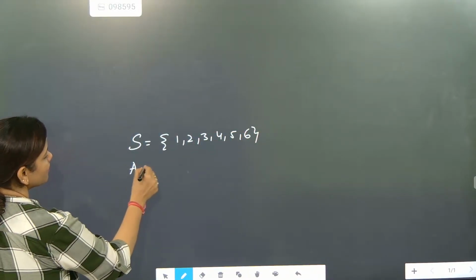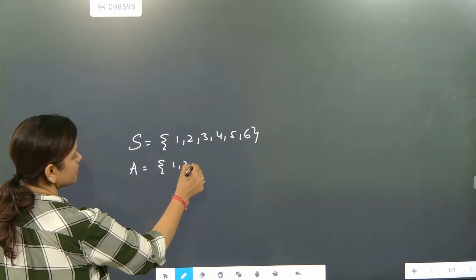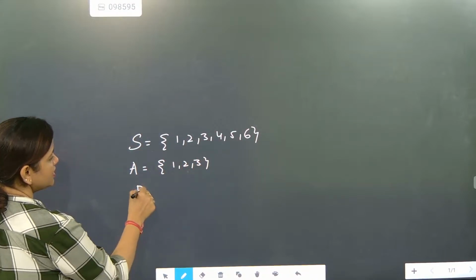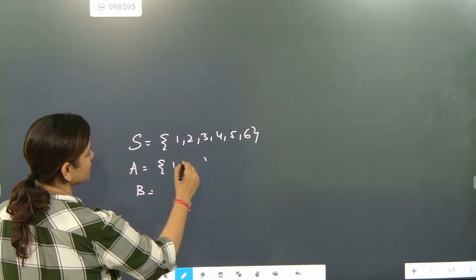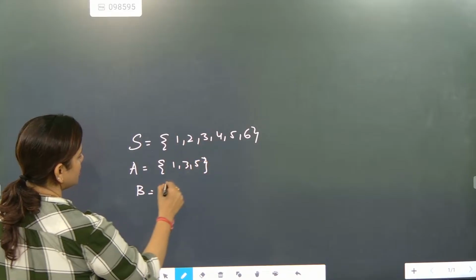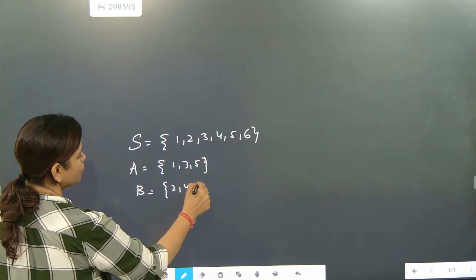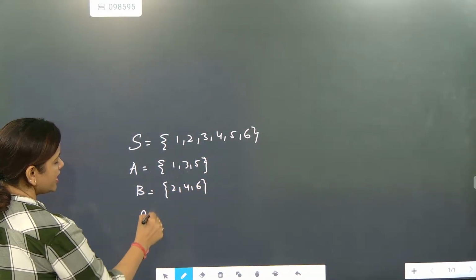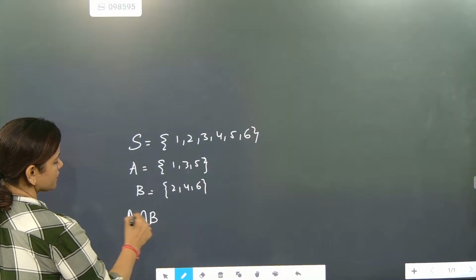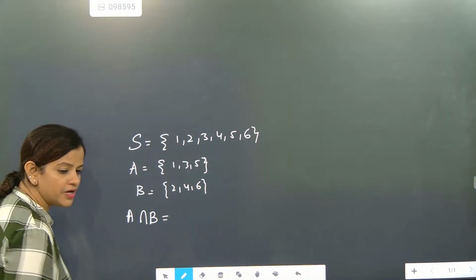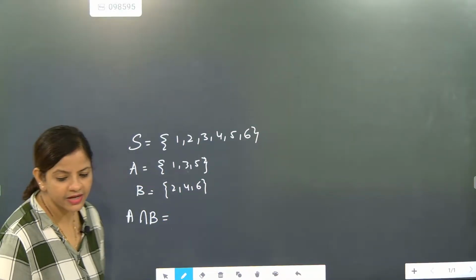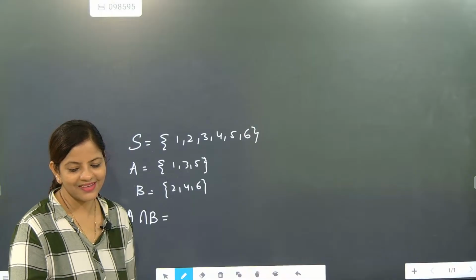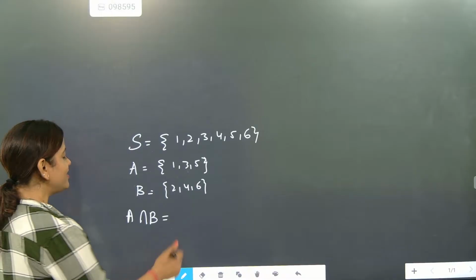Now A has the odd number set 1, 3, 5, and B has 2, 4, 6. So what is A intersection B? Is there anything common here?